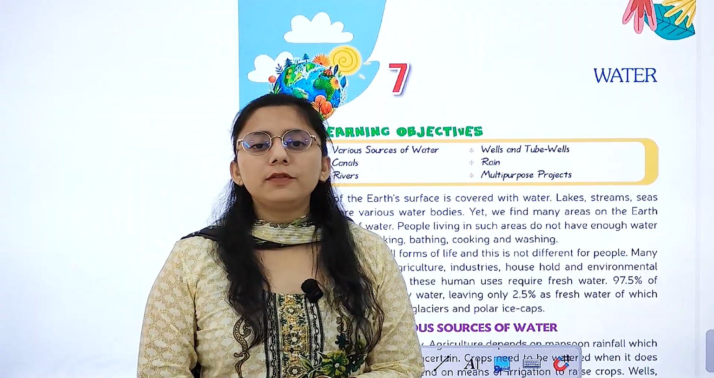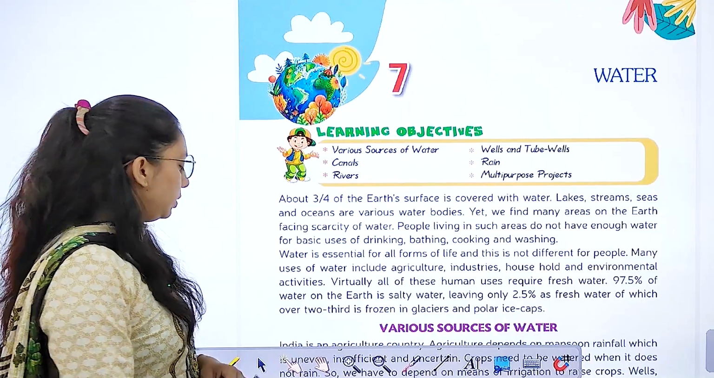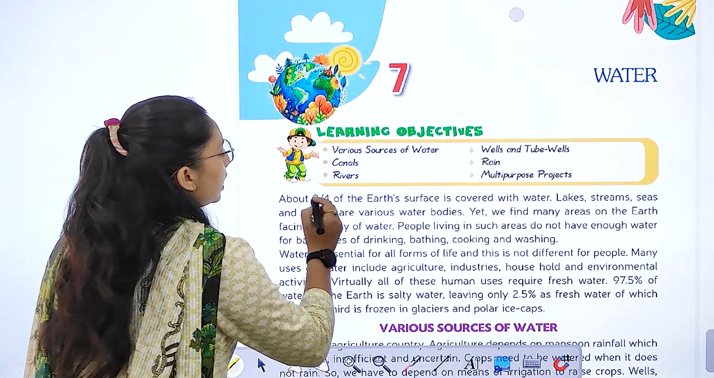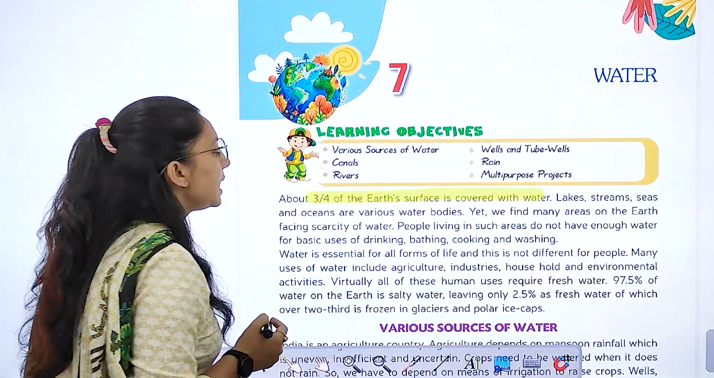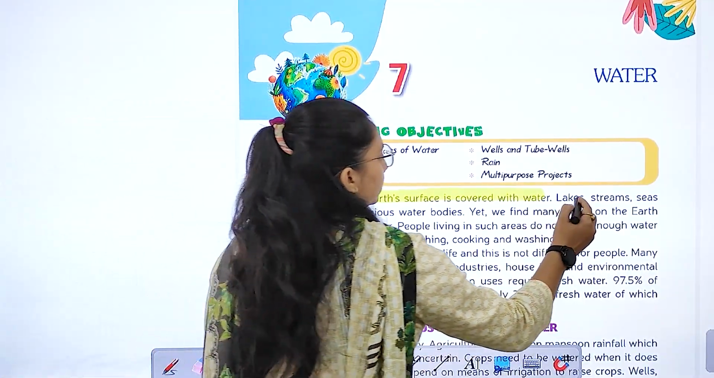As you all know, 3/4 of the earth's surface is covered with water. So let's study about the various sources. 3/4 of the surface is covered with water: lakes, streams, seas and oceans. These are the various sources of water.